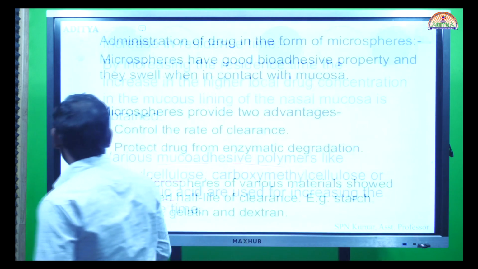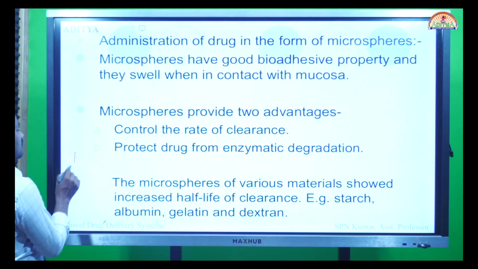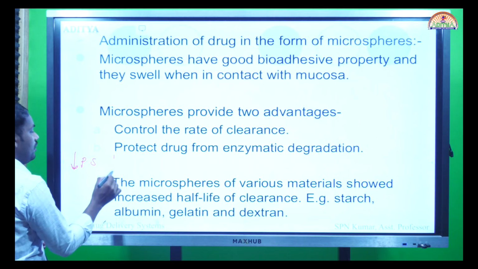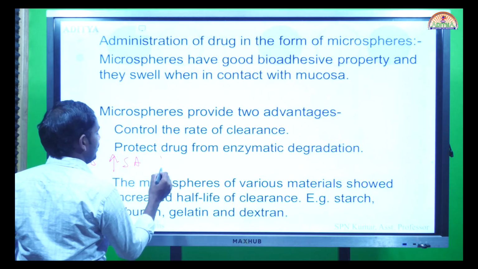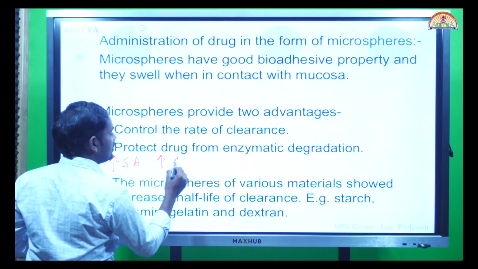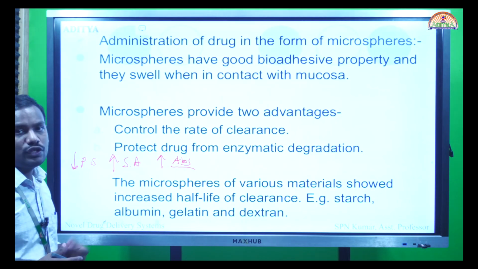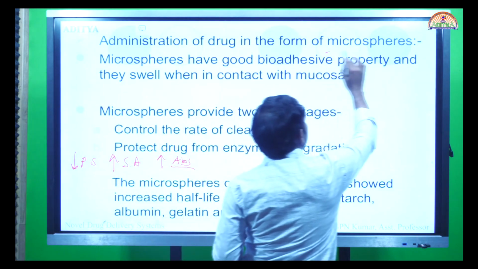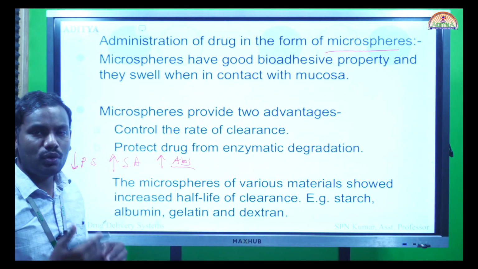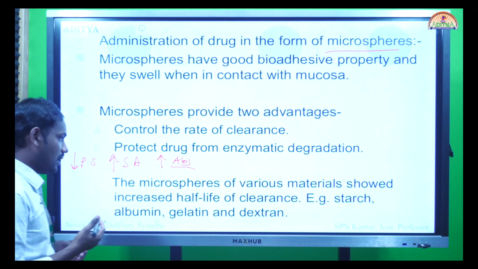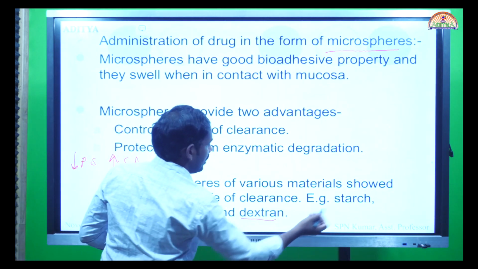Next, administration of drug in the form of microspheres. The lesser the particle size, obviously the more the surface area. Whenever surface area is drastically increased, it also exponentially increases the absorption of drug into the body. Hence we can reduce the particle size. One such approach is preparation of microspheres. Once the drug is miniaturized in the form of microspheres, it is going to be better absorbed from the nasal mucosa. Examples include microspheres of albumin, gelatin, dextran, starch, etc.